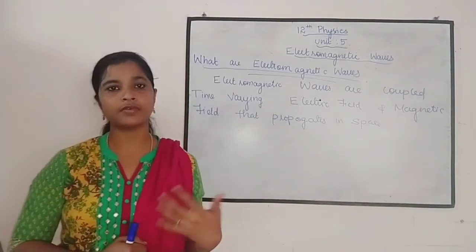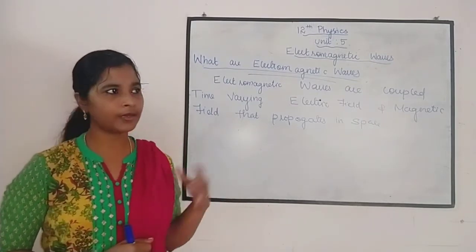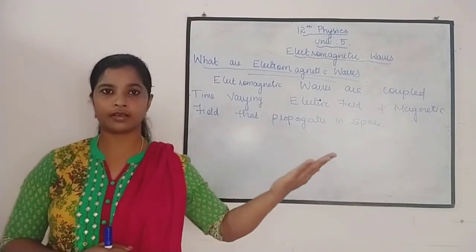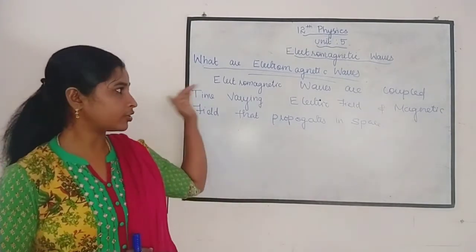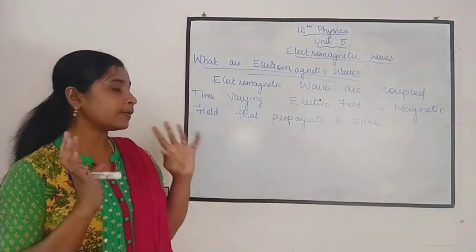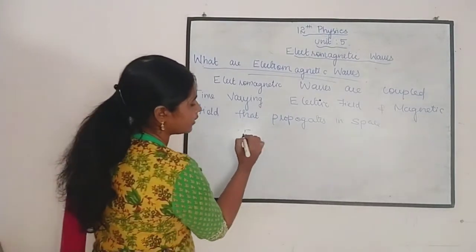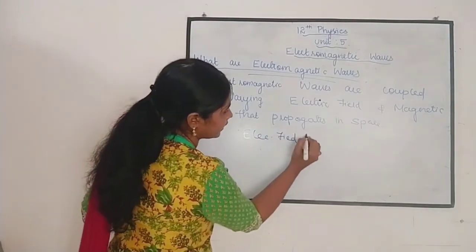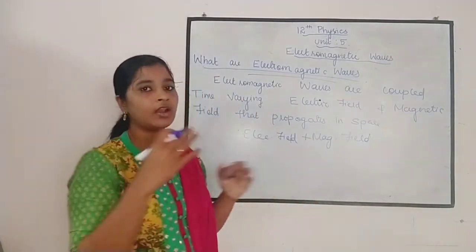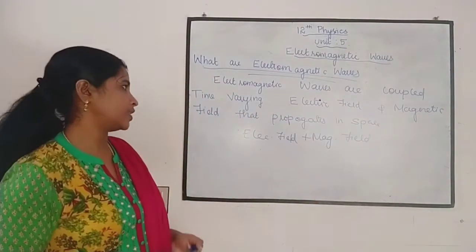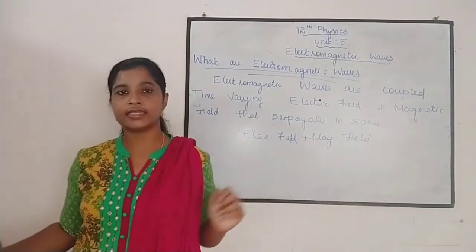Usually we know that waves will propagate in space. What is meant by propagate? Everything we have discussed in your 11th standard. Propagates in the sense it is moving, or displacing from one place to another. So electromagnetic waves are nothing but coupled time varying electric field and magnetic field, the combination of electric field and magnetic field, that propagates in space, that is, moving along the space. This is called electromagnetic waves.